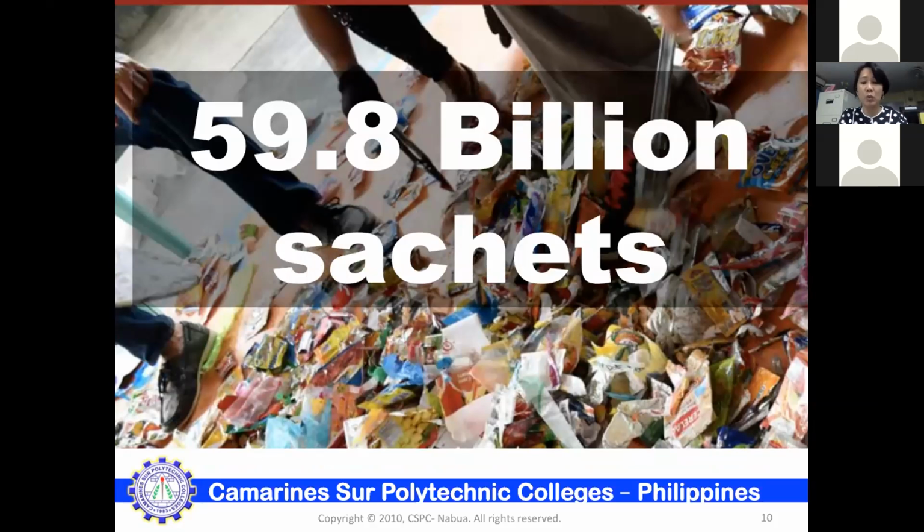from marketing to advertisement. As a result, the use of sachets grew in scale, which now accounts to about 59.8 billion sachets annually. And this is according to the GAIA report. GAIA is a group who assesses wastes in the Philippines. And according to their report, a year's worth of sachet use in the Philippines can cover the entire Metro Manila, the main capital of the Philippines, one foot deep in plastic waste.